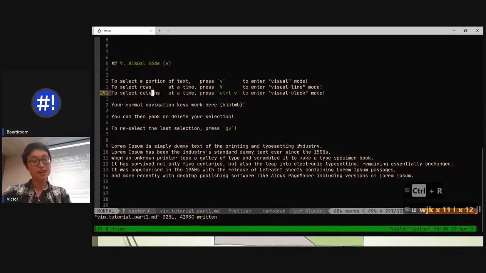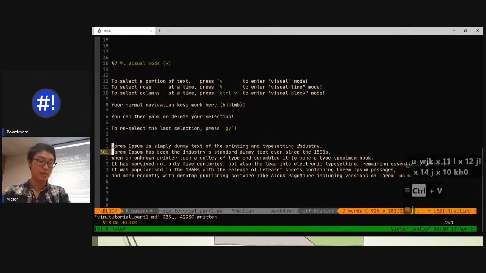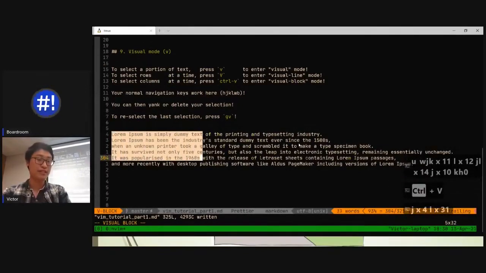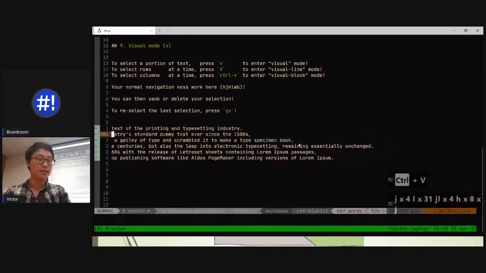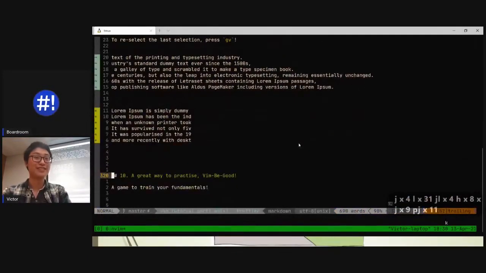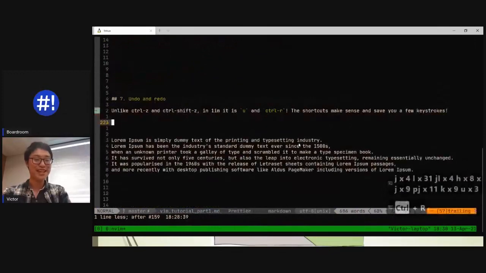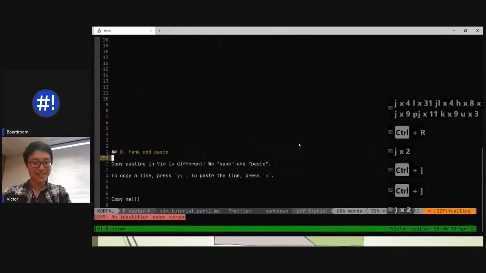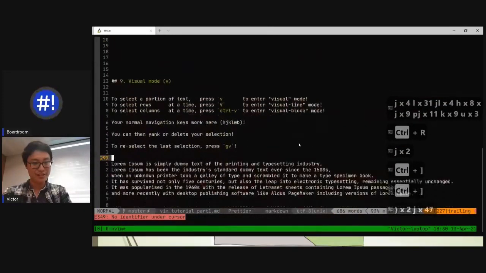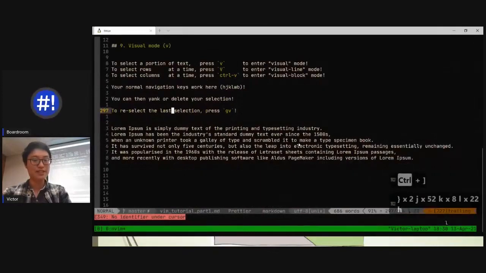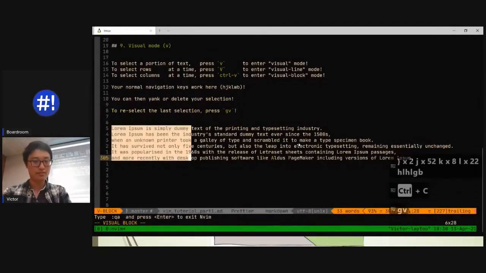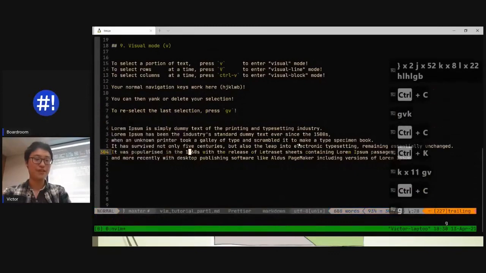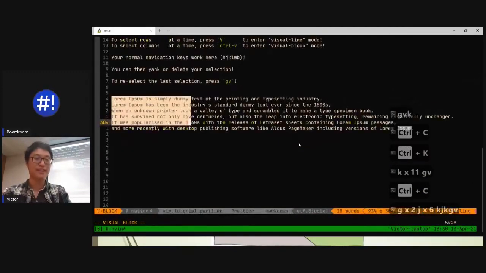The last one here is columns. Well, what if I'm working with an Excel spreadsheet or some stuff? Control V will get you columns. And you can delete columns at a time. You can move it down just like that. It's so cool, guys. Anyways, hopefully you guys are getting the gist of that. Here we go. That's yank, that's visual mode. If you want to reselect your last selection, just hit GV. Sorry, GV, bam. It's so good. If I'm all the way at the top of the file again, GV, right back there.